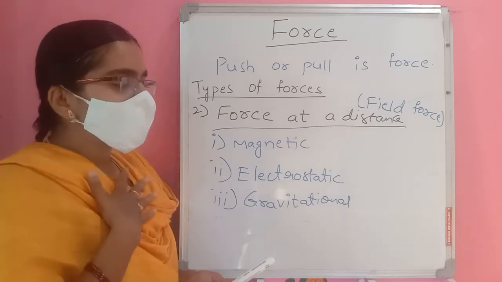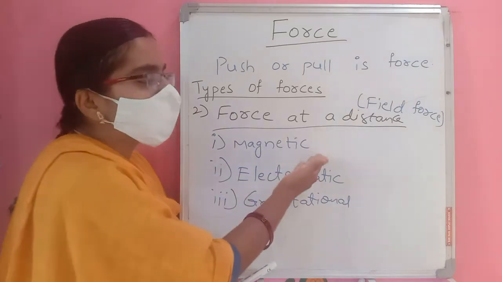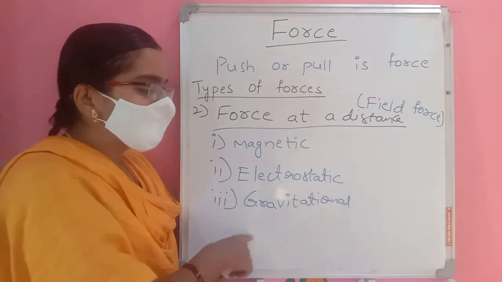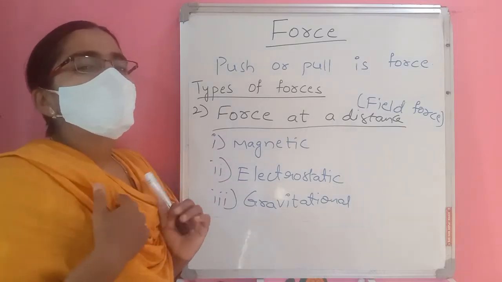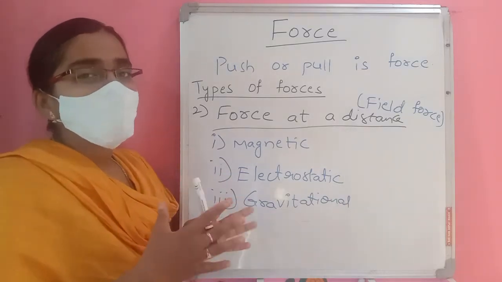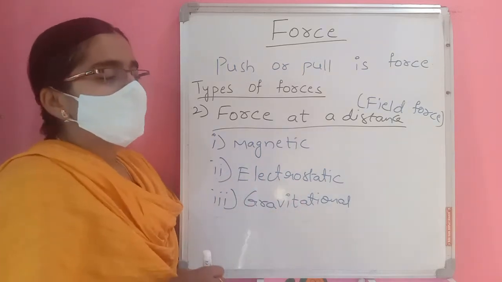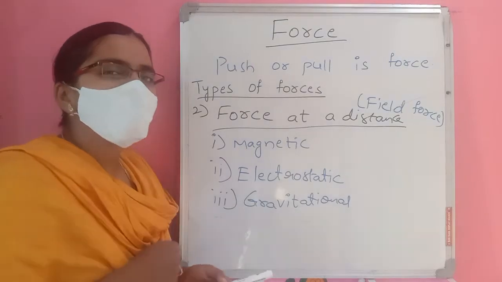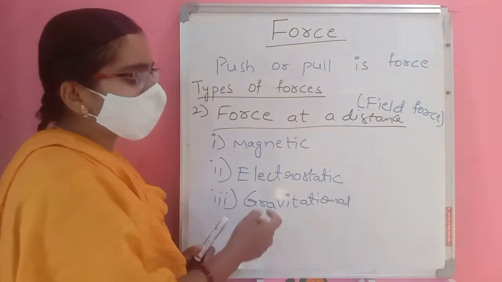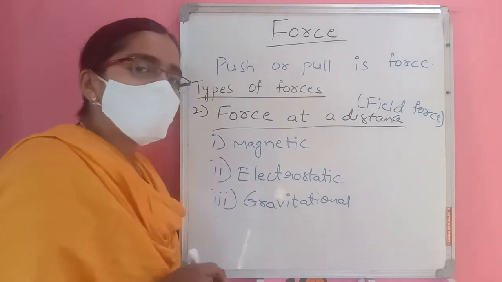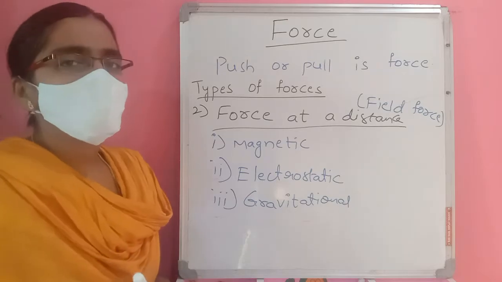So the gravitational force between me and this board is negligible compared with the earth's gravitational force. That's why we cannot feel this force, and I am not going towards the board, nor is the board coming towards me. So gravitational force is also a force at a distance, or field force.